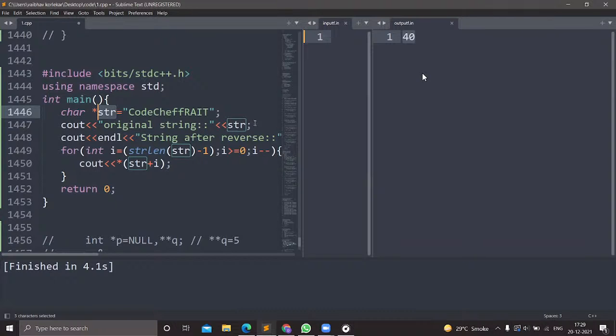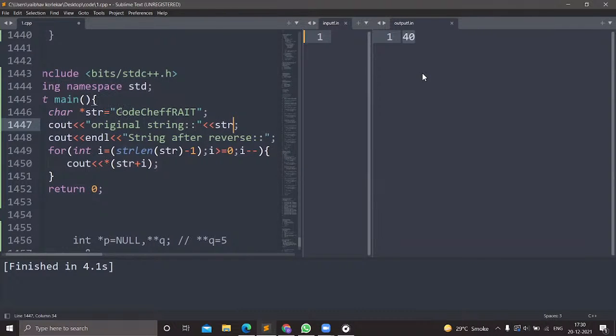Now after we print in this second line, to access the elements in the string we take a for loop. Inside the for loop, first we are finding the length of the string. It is very important, otherwise how will you print the string, right? So first you have to get the length of the string using the strlen function, and then we decrement it till zero.